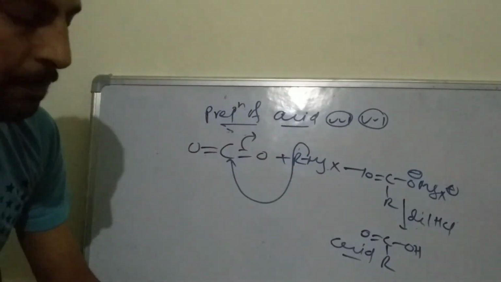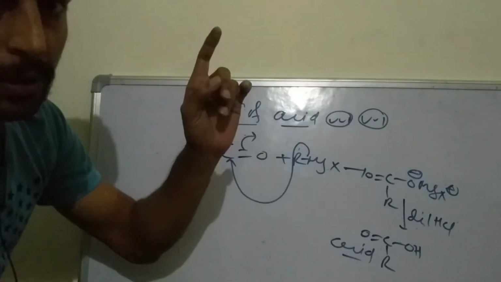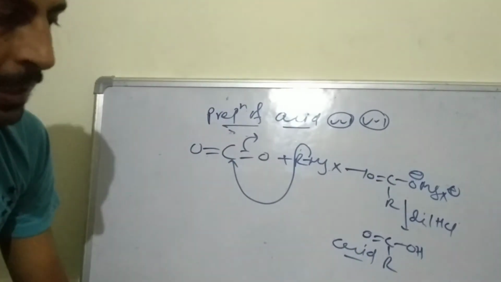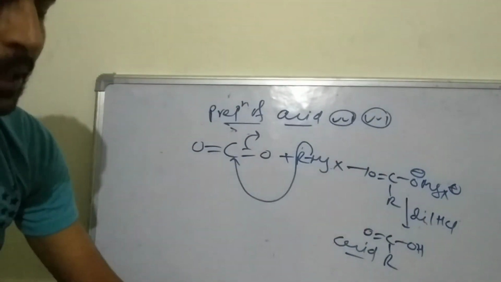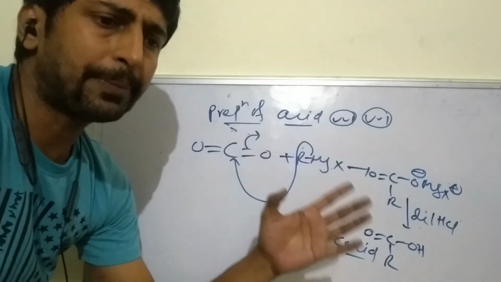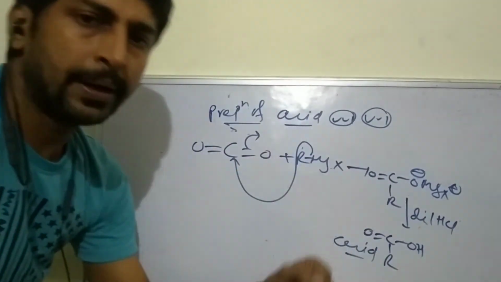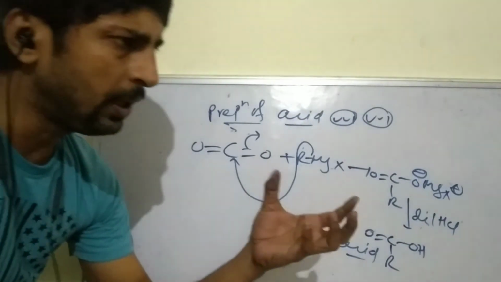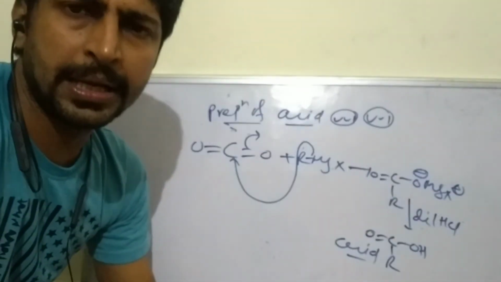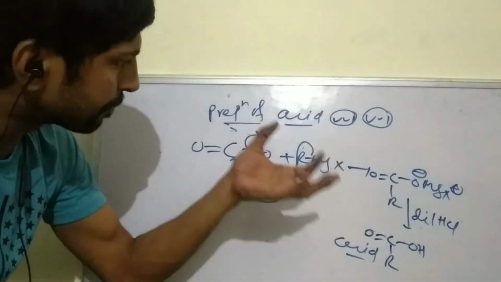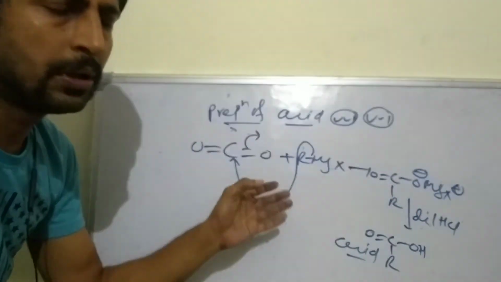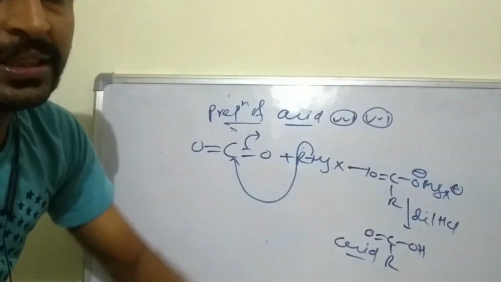So that is the preparation of alcohol, aldehyde, ketone and acid by using Grignard reagent. So that is the chapter of Grignard reagent. Generally only the preparation of Grignard reagent from a haloalkane is discussed, but we are discussing all of it because all are discussed in the next chapter.